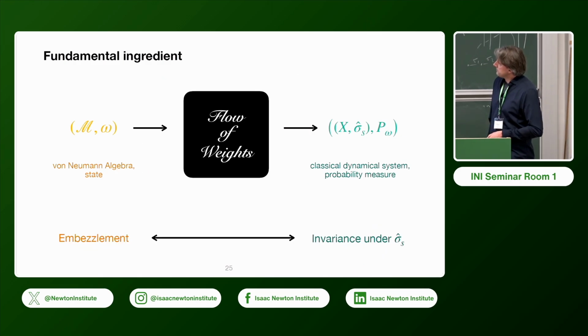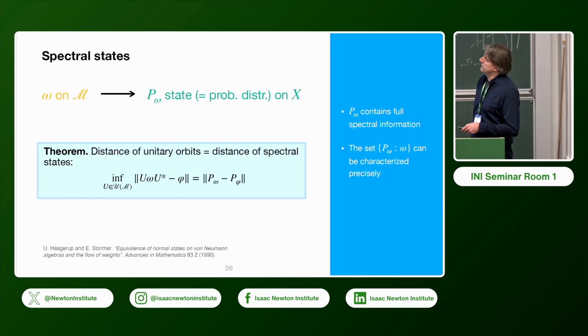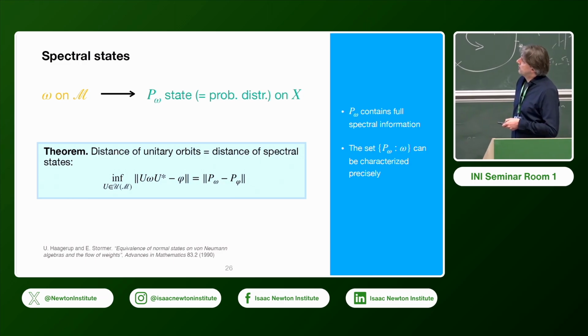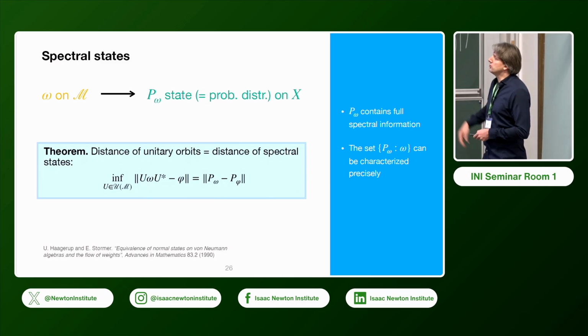And then the observation is that embezzlement on this side is actually nothing but the invariance of the probability measure under the flow of weights. So that's the important observation. And you can even quantify this using the following tools. Haagerup and Størmer showed that if you want to compute the distance of unitary orbits, then that's actually nothing but the distance of the probability measures on the flow of weights,